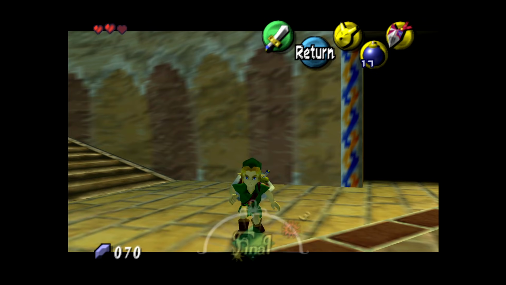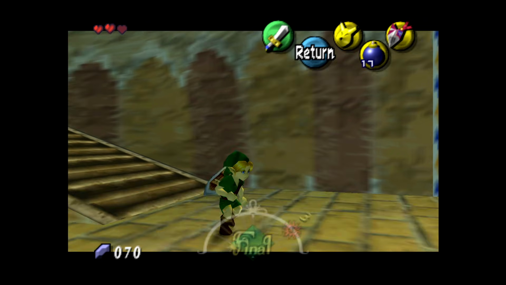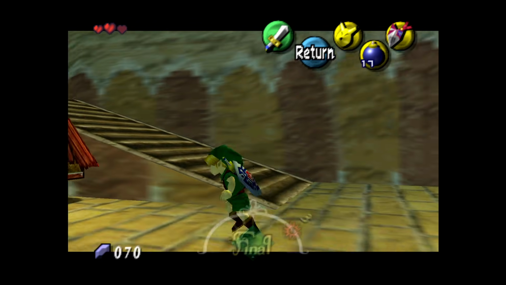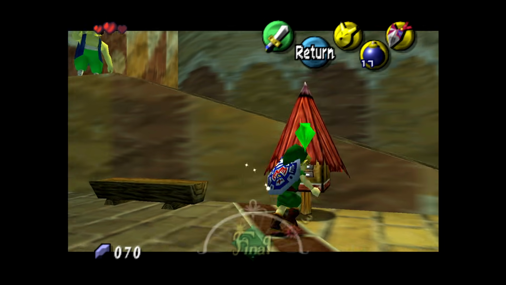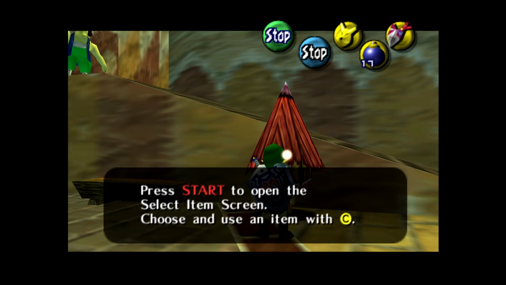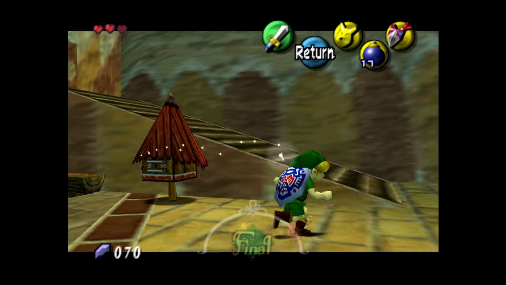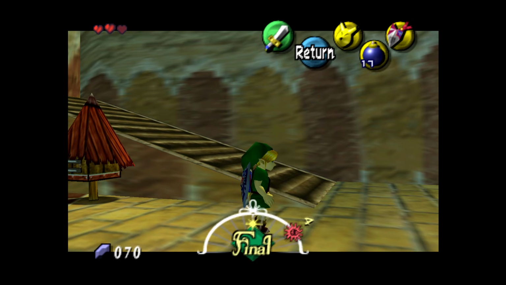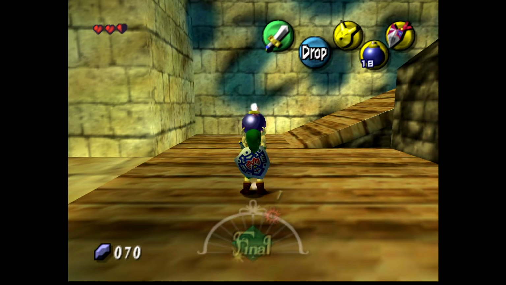Because the camera is fixed, certain things look a bit strange. Normally, if you interact with an object that brings up a text box, the camera will swing around to give a good view of both the player and the thing you're interacting with. However, with Return A, you don't see that. The camera stays exactly where it is. It's because of this fact that we can do something interesting with owl statues.